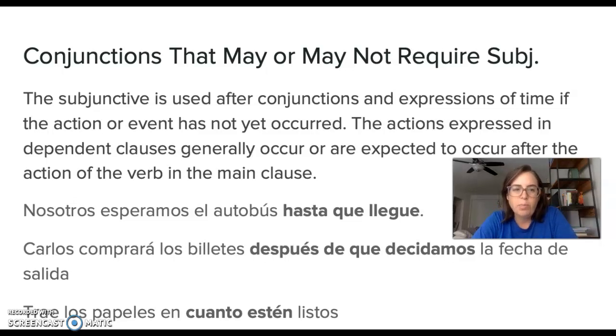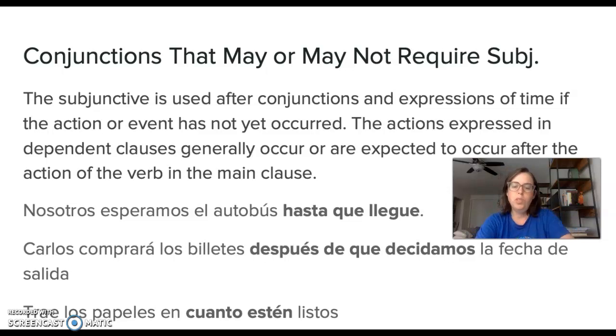So, let's see the example. Nosotros esperamos el autobús hasta que llegue. We wait for the bus until it arrives. Carlos comprará los billetes después de que decidamos la fecha de salida. Carlos will buy the tickets after we decide the date of departure. Trae los papeles en cuanto estén listos. Bring the papers when they are ready.